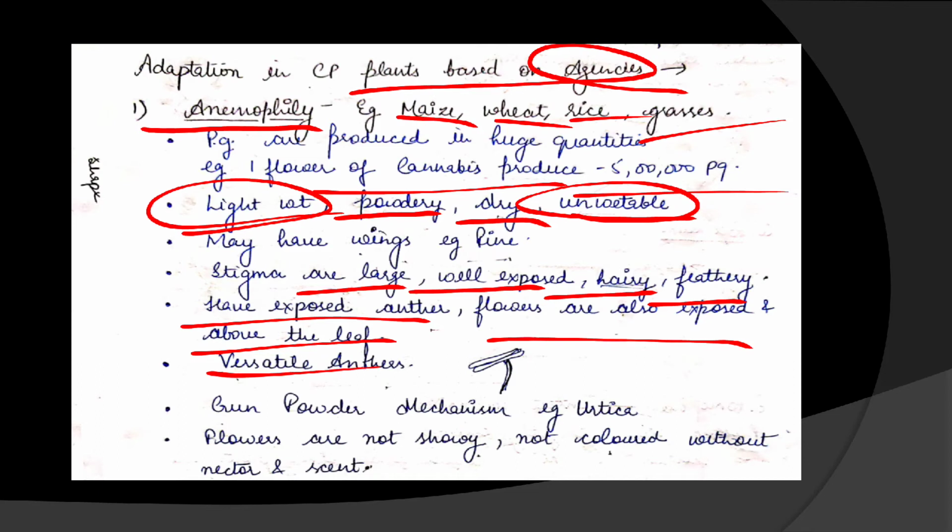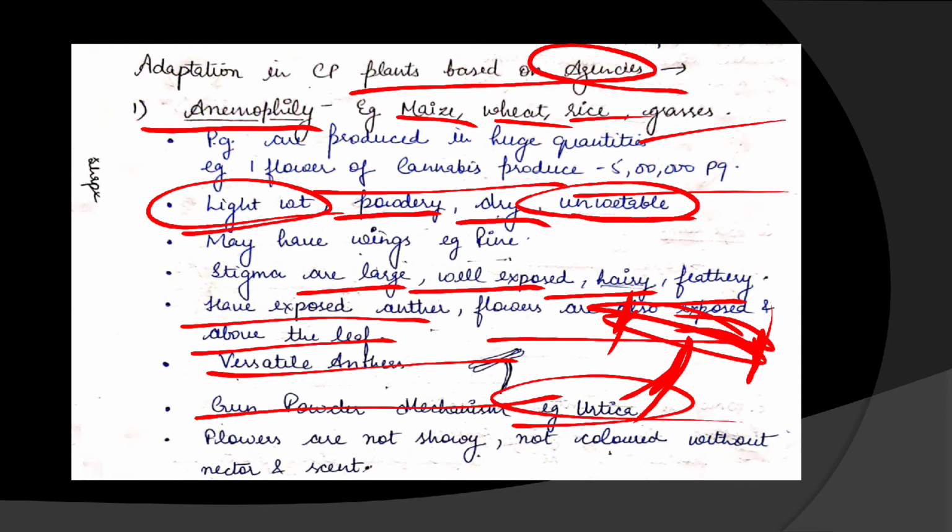Some plants have versatile anthers. These anthers are connected to the filament in the middle, so they can swing in the wind, and in this way the pollens are carried by the wind from such anthers. In some plants, the anther bursts suddenly and the pollen grains are thrown into the air. This type of mechanism is called the gunpowder mechanism. Example is Urtica.